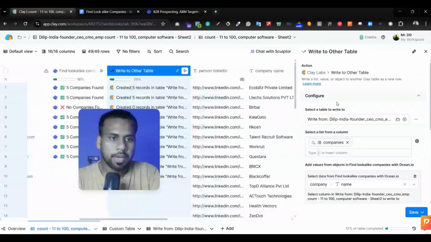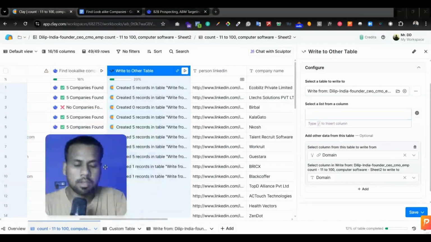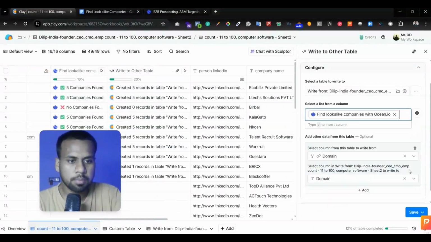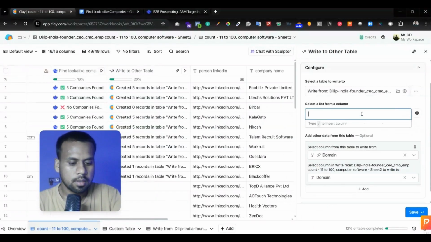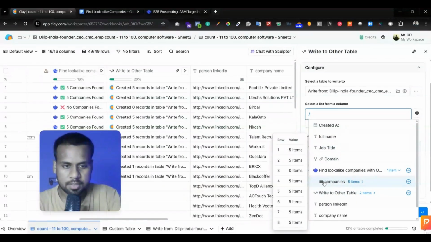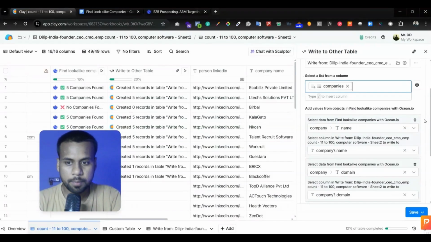After applying this action, you will find this option, write from this table to another table, and you have to select, let me show you. You have to select find localized companies, and if you go to localized companies, you have to select companies, right? You have to select companies. I have selected the companies here. You have to map all the fields of the columns correctly so the data transfer will be correct.